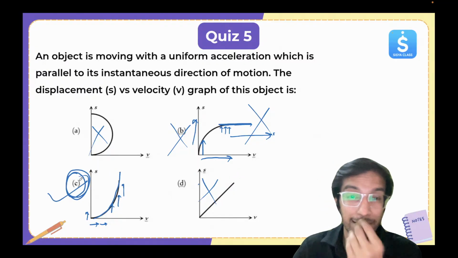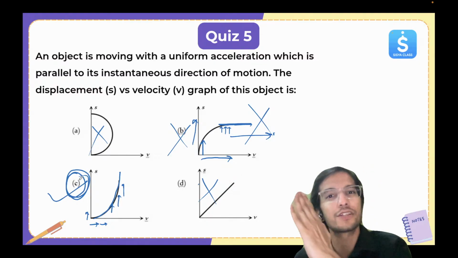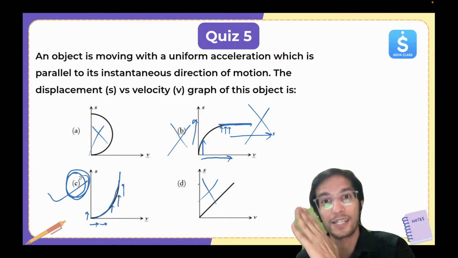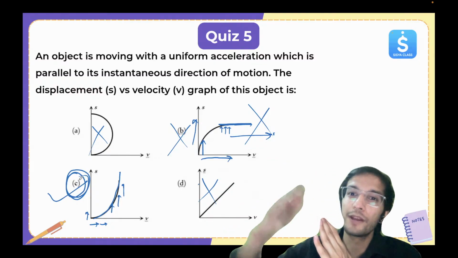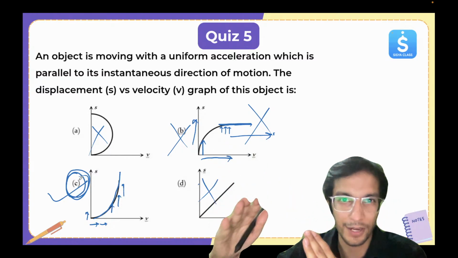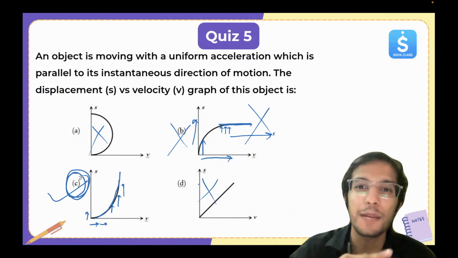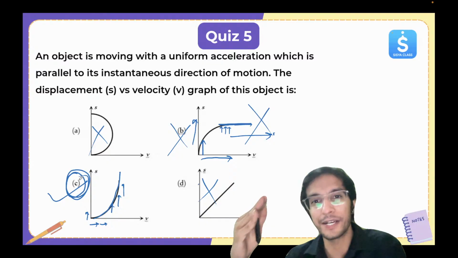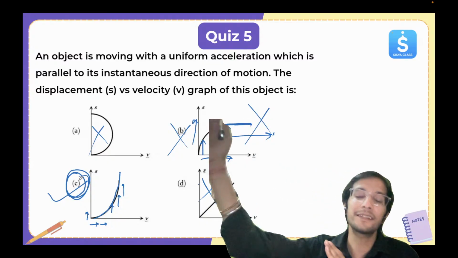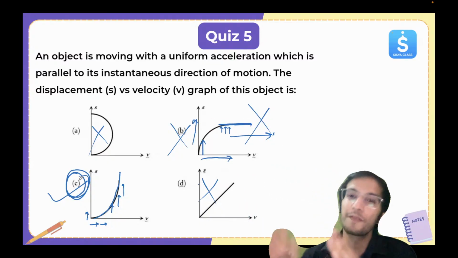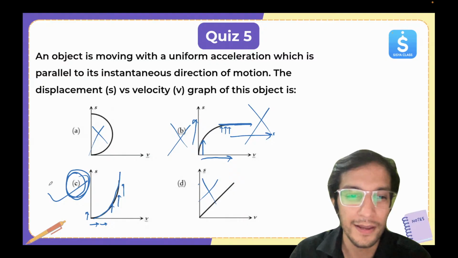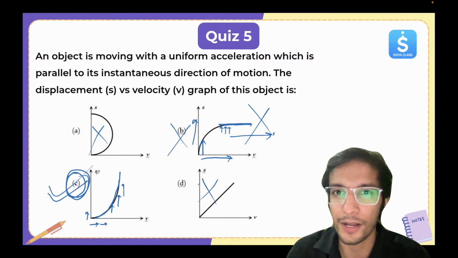I hope it is clear. As the velocity increases more and more, the displacement will increase at a faster rate. Let's say it was increasing by 10 meter, then it will increase by 20 meter in 1 second, then 30 meter in 1 second. So it becomes steeper and steeper, and that's why this is a curve in the upward direction.